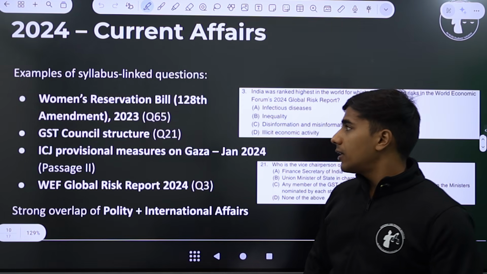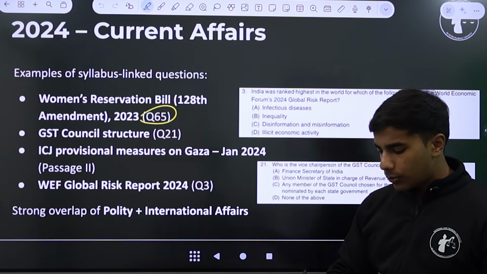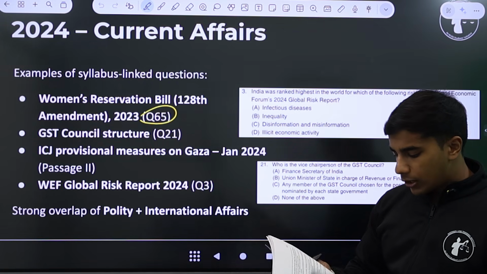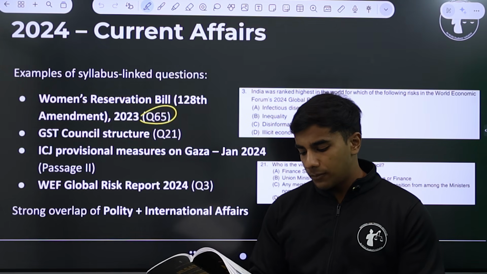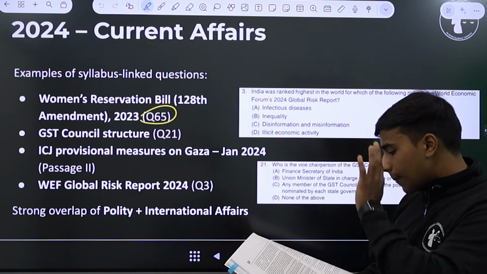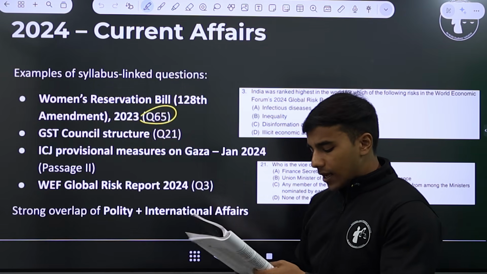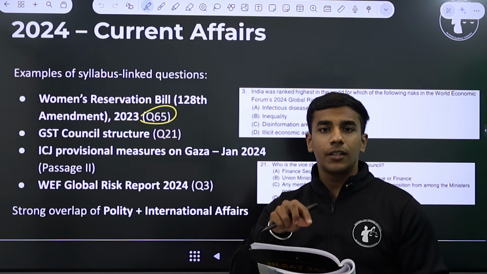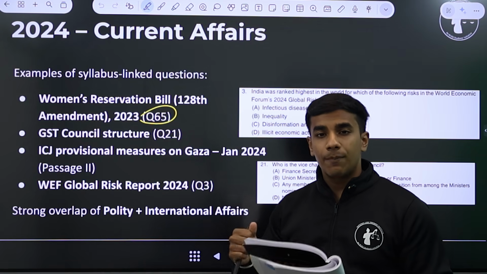Talking about 2024 current affairs, we had a question on the Women's Reservation Bill, question 65. Let's go over question 65 now from the NLSAT 24 PYQ. The passage dealing with question 65 is an excerpt from the book written by Granville Austin, The Indian Constitution: Cornerstone of a Nation. This passage was discussing the Indian Constitution, and the question was, in September 2023. You can see the chronology also: the news that happened in September 23 was relevant for the NLSAT exam that happened in April 2024.